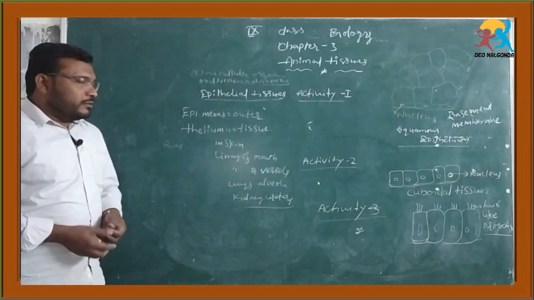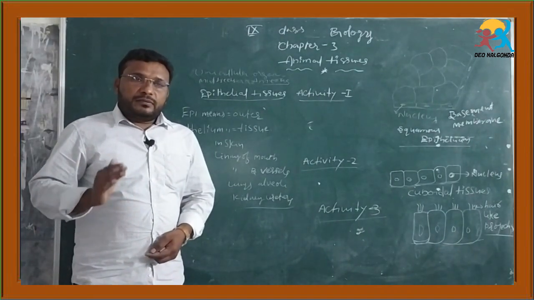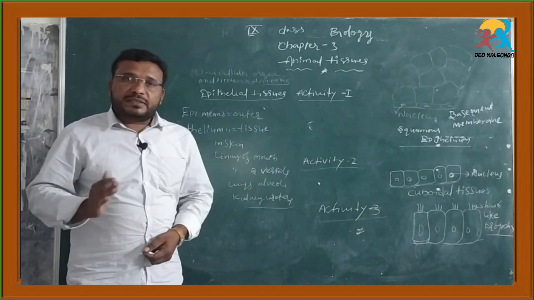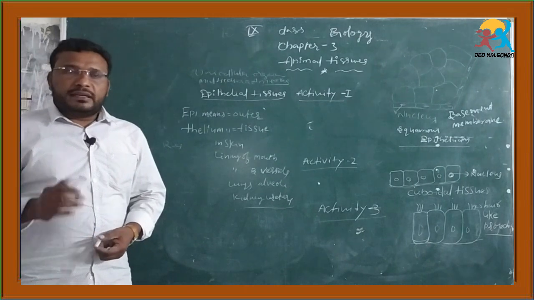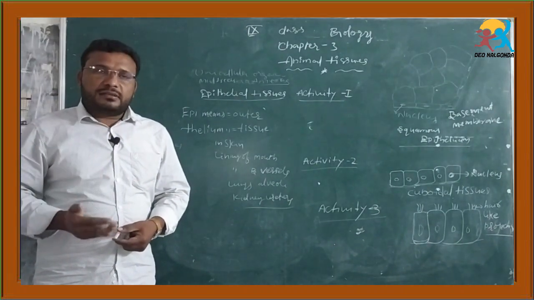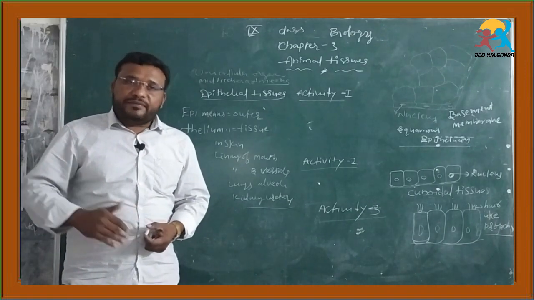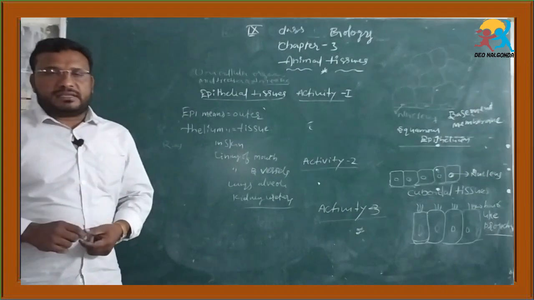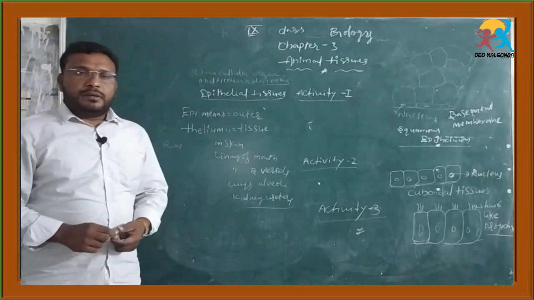Okay. Now, different types of tissues are also present in the animal body. Animals contain different types of tissues, which perform different functions like plant tissues.